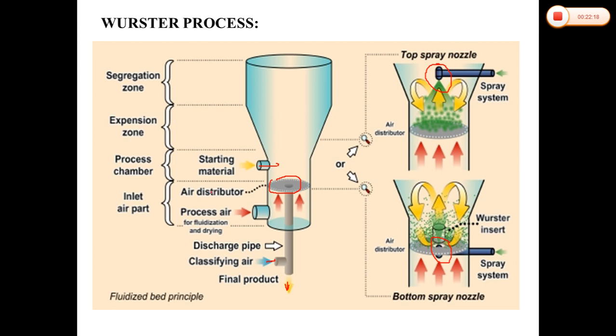At the same time, the air provides the drying, and the final product gets collected from the bottom. So the fluidized bed principle is used. Here the segregation zones are where the nozzle sprays are, the coating process is carried out in the process chambers, and it is a simple process.